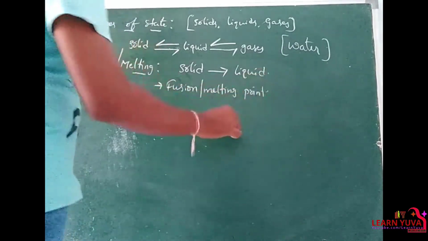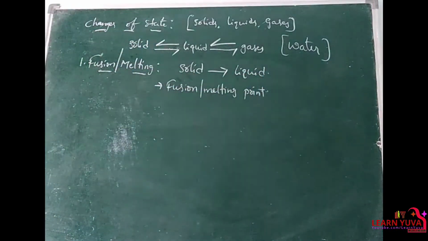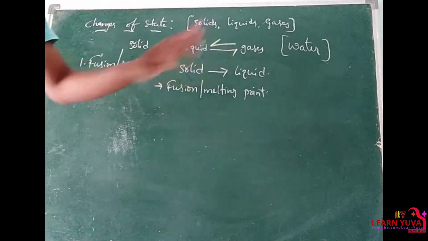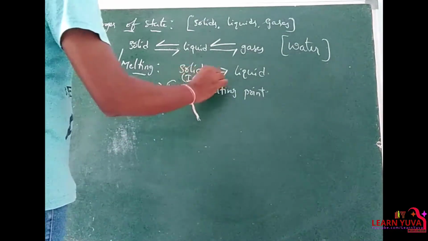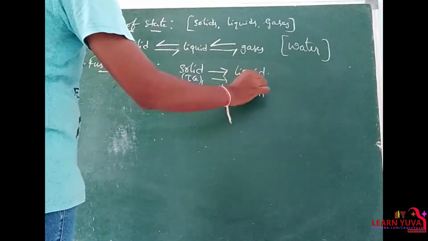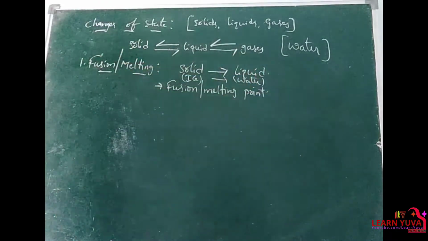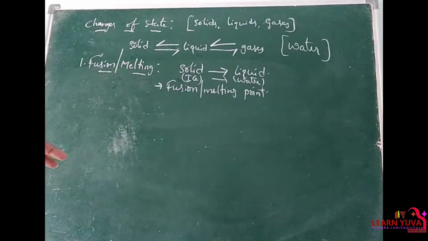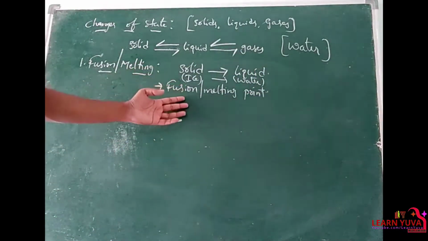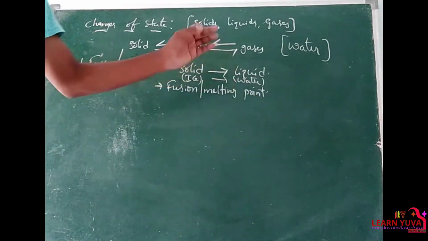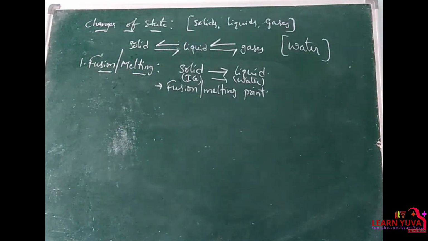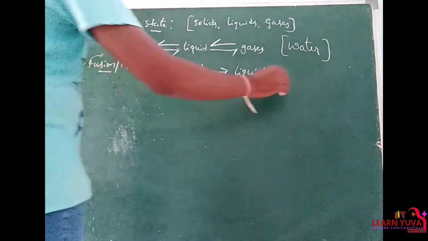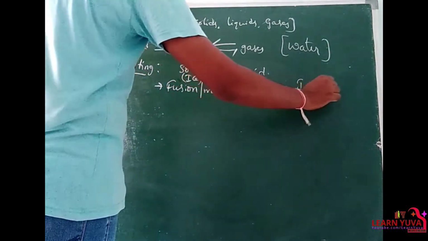Here I didn't write the definition. I said the statement. Note it. Right? Solid gets converted into liquid. Example is ice gets converted into water. At a particular temperature, the solid gets converted into liquid, and that particular temperature is nothing but the fusion point or melting point. Right? So the melting point of ice is 0 degrees Celsius.